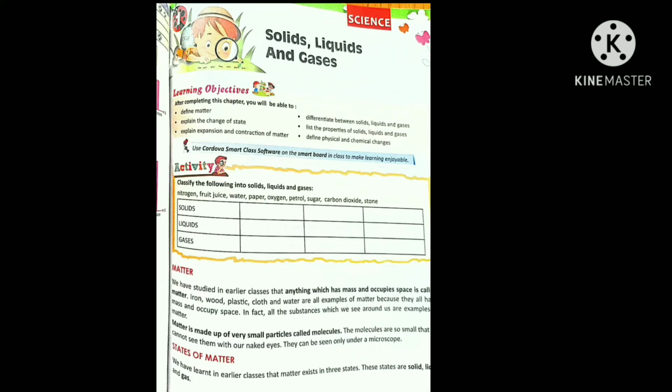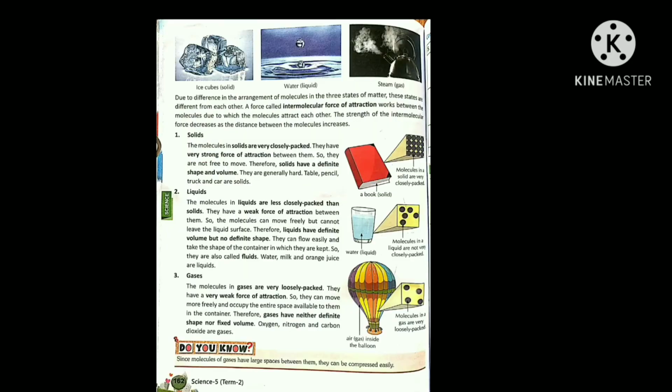Now we will discuss states of matter. We have learned in earlier classes that matter exists in three states. Which states are there? Yes, correct: solids, liquids and gases. Here are some examples. Here you can see the pictures of solid, liquid and gases. The first example of a solid is the ice cube. These are the ice cubes. They have a specific mass and a specific shape. So the ice cubes are solid.